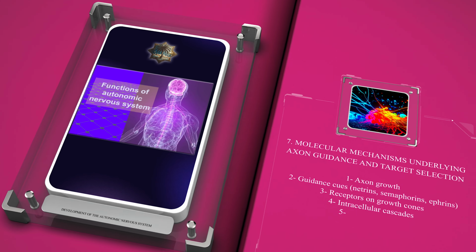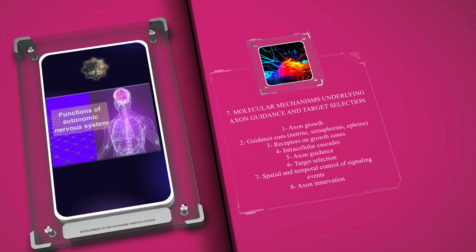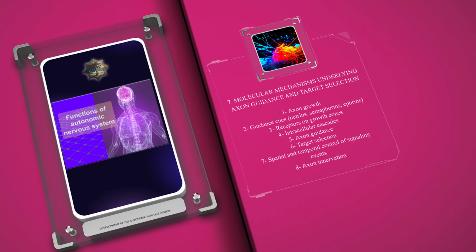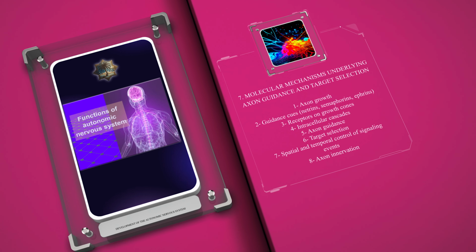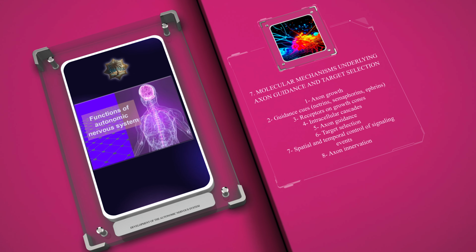The growth and guidance of axons from autonomic neurons to their specific target tissues rely on complex molecular signaling pathways. Guidance cues, such as netrins, semaphorins, and ephrins, interact with their corresponding receptors on growth cones, triggering intracellular cascades that regulate axon growth, guidance, and target selection. The precise spatial and temporal control of these signaling events ensures accurate axon innervation of target tissues.